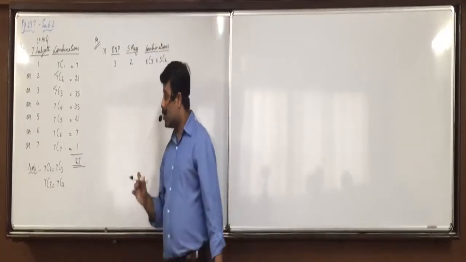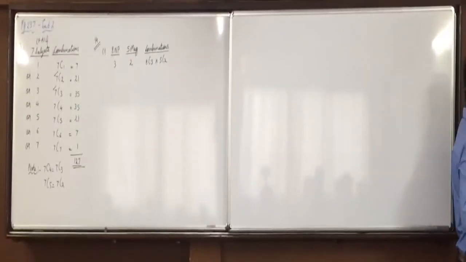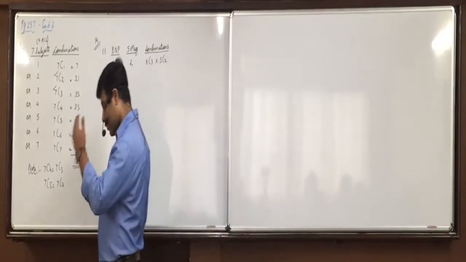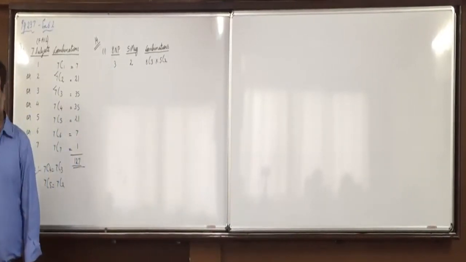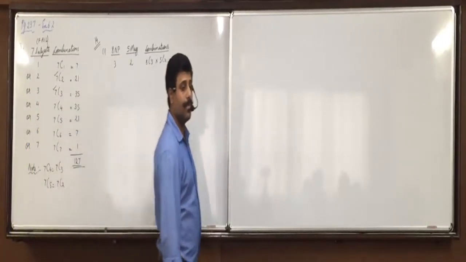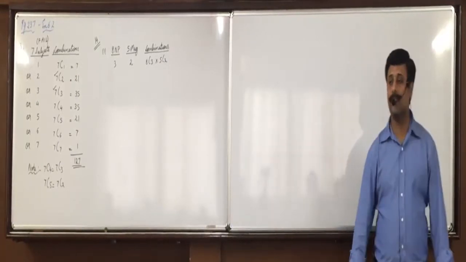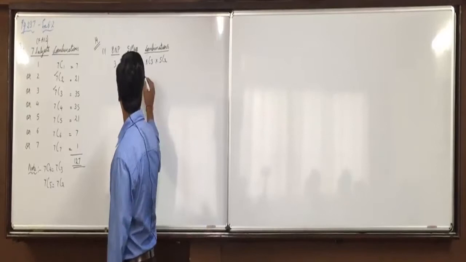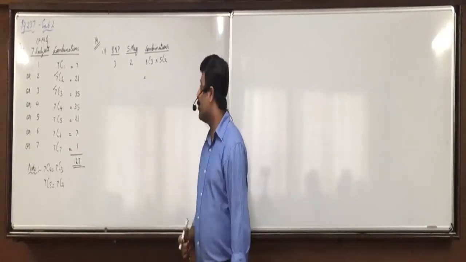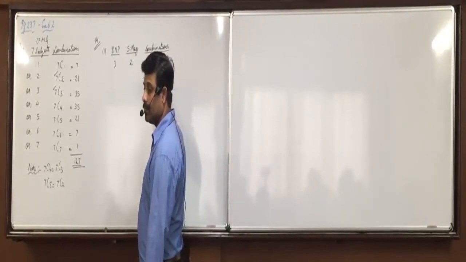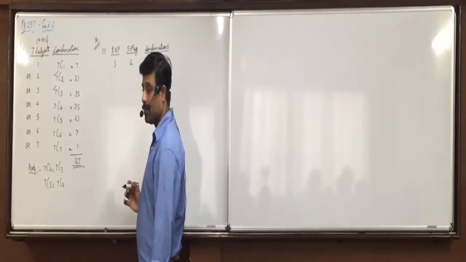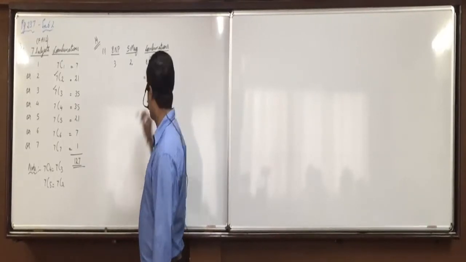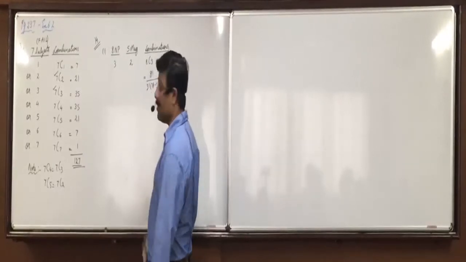So write down: the total number of ways of subscribing three newspapers and two magazines is shown as below. 8C3, formula: how will we solve? 8 factorial upon 3 factorial, 8 minus 3 factorial. Is everyone clear with it?